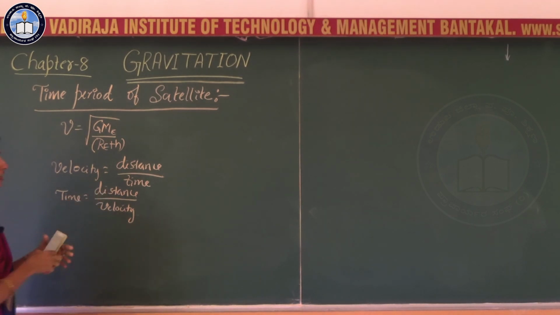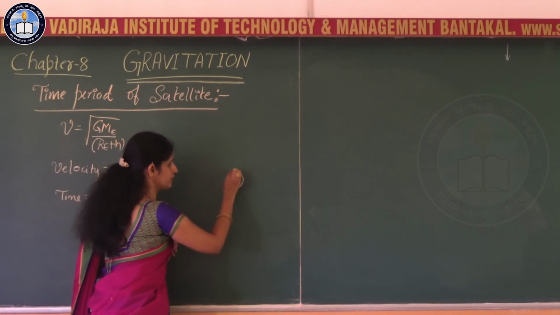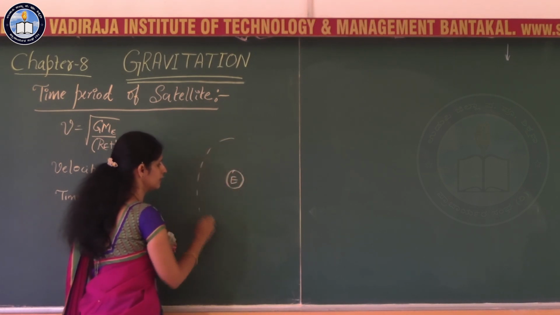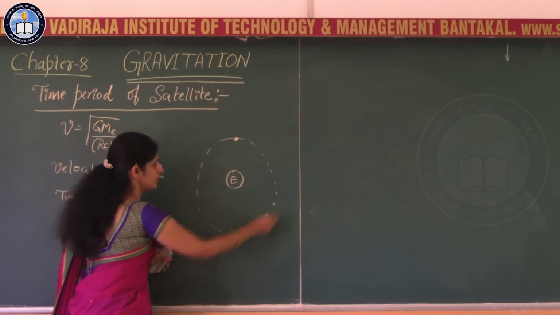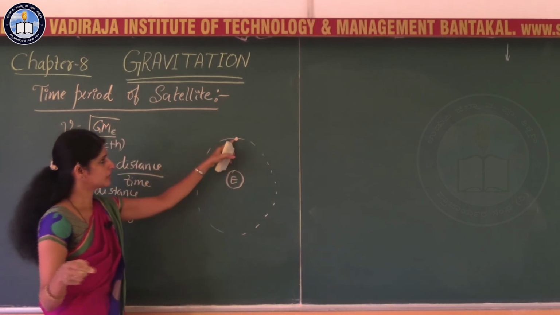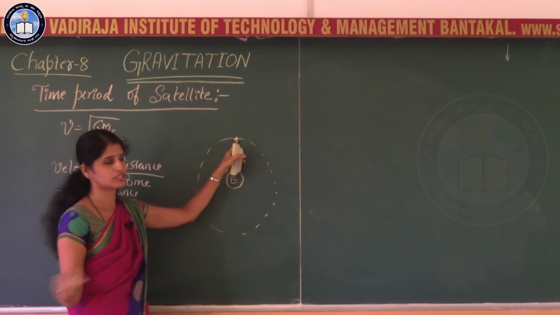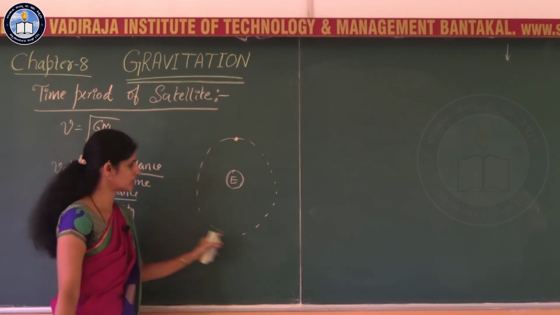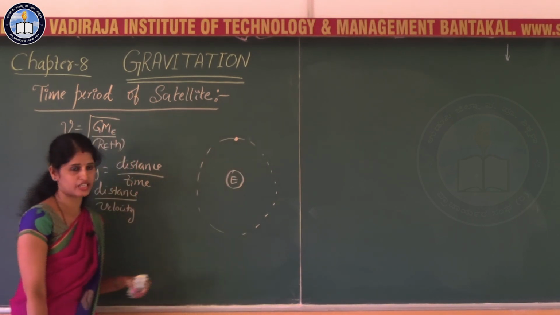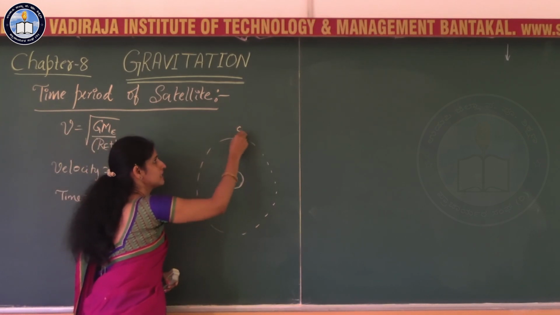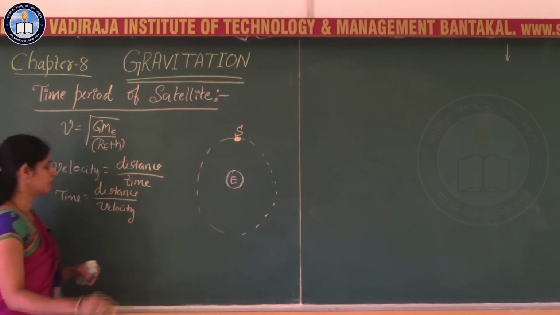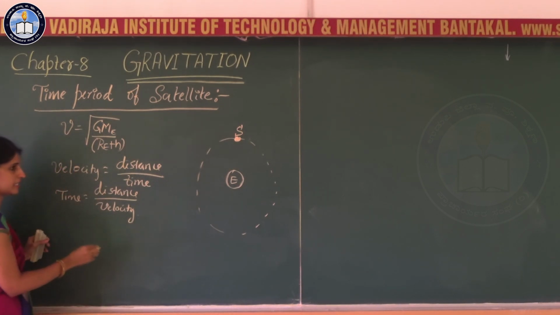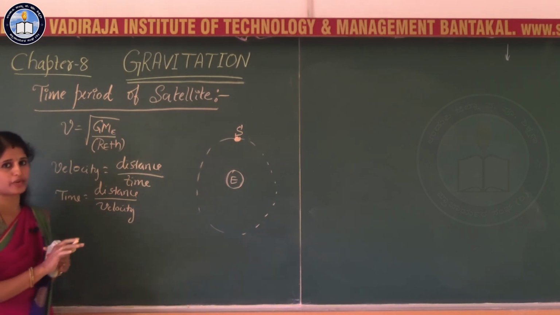The distance the satellite is going to cover when it revolves around the earth, time taken for one rotation is a period. So, in one rotation, what is the distance travelled by the satellite? The distance travelled by the satellite is nothing but the circumference of the circle. What is the expression for circumference? That is 2 pi r, right?